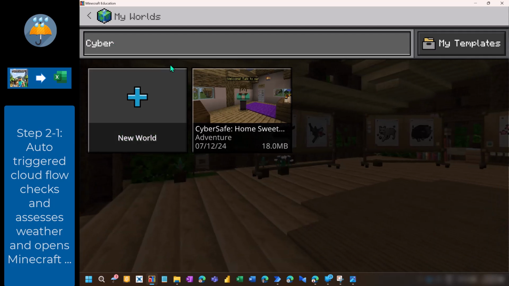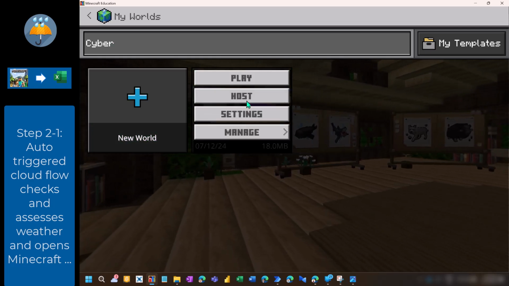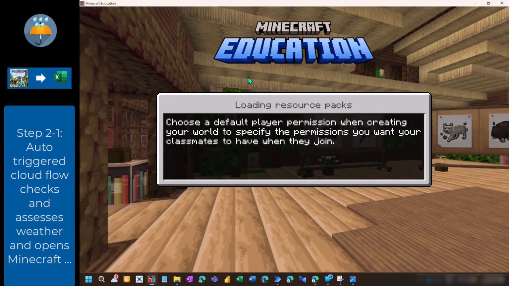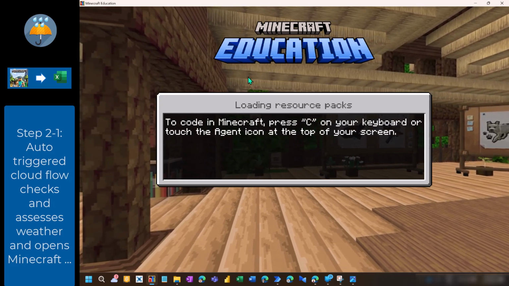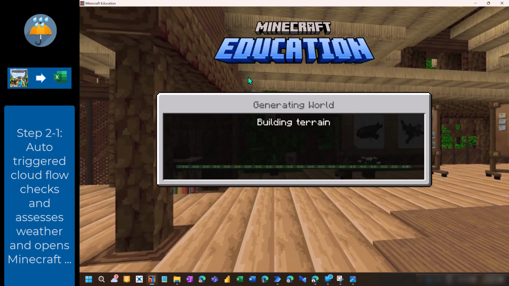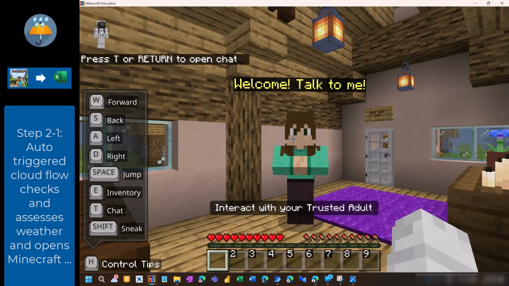And here it's a cybersecurity learning world. It's a world that you can play and learn something about cybersecurity, what you have to be aware of, and so on. I'm not going to play a lot here, just show you how it can open and what you can do with it. And of course, now there should not be an Excel in the forefront. You do not want to be interrupted. That's why I have this unattended RPA flow that is running now, while this is open. In the background there's an RPA flow that updates our Excel.